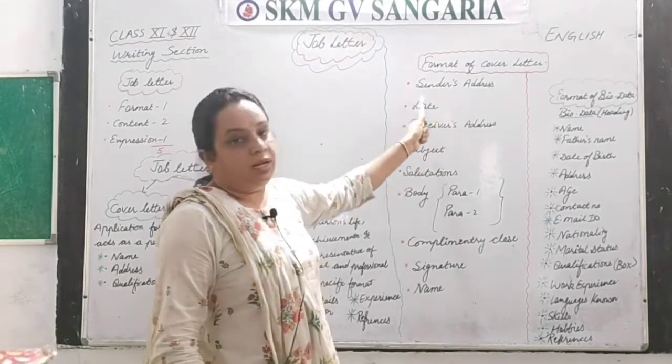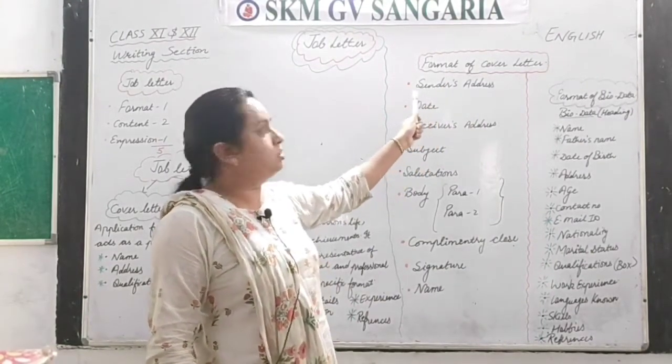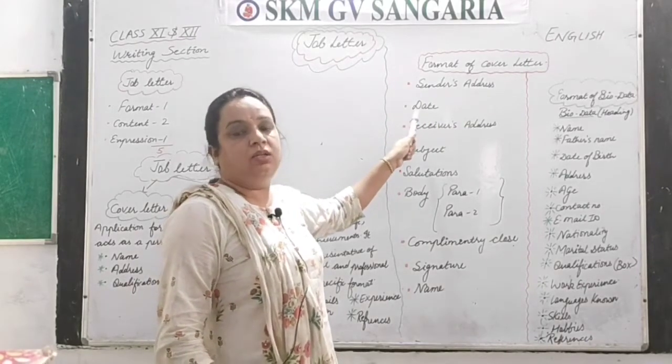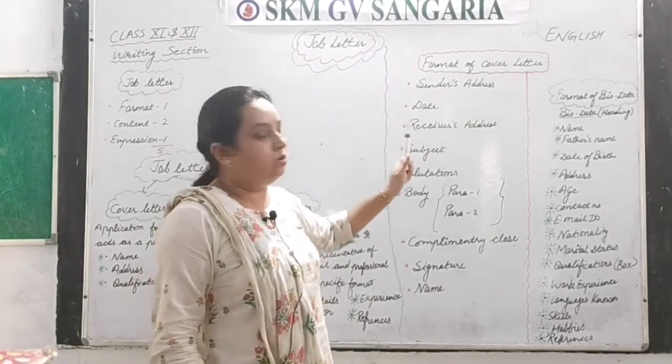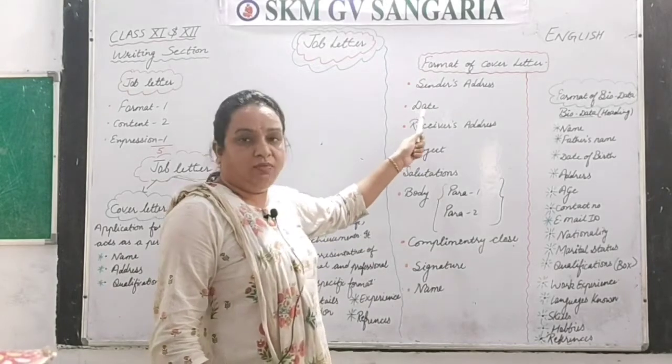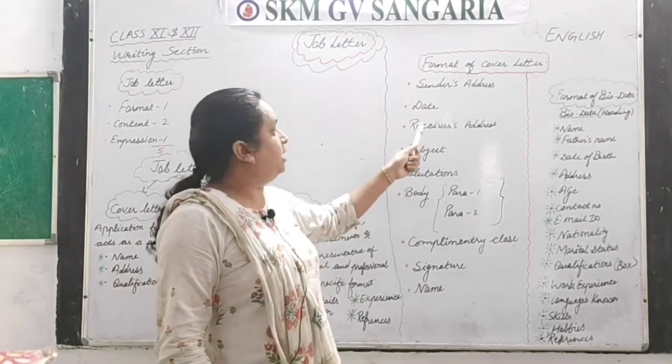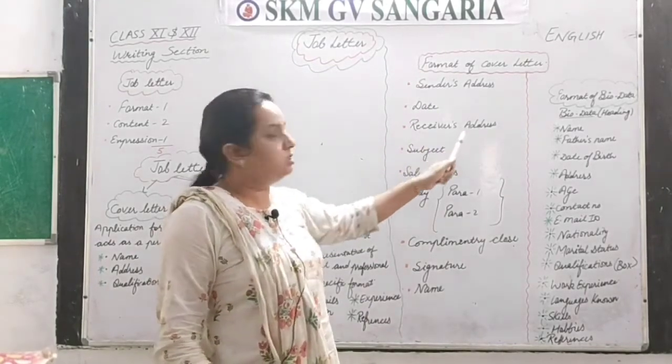After the sender's address you give a gap, and then the date. After the date also leave 1 space, and then the receiver's address.